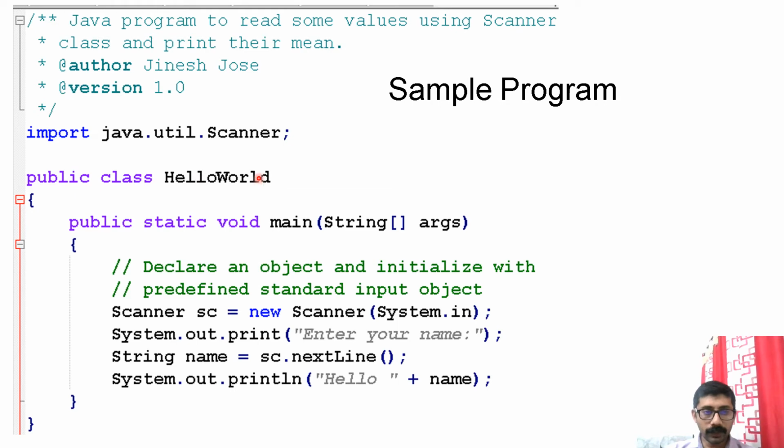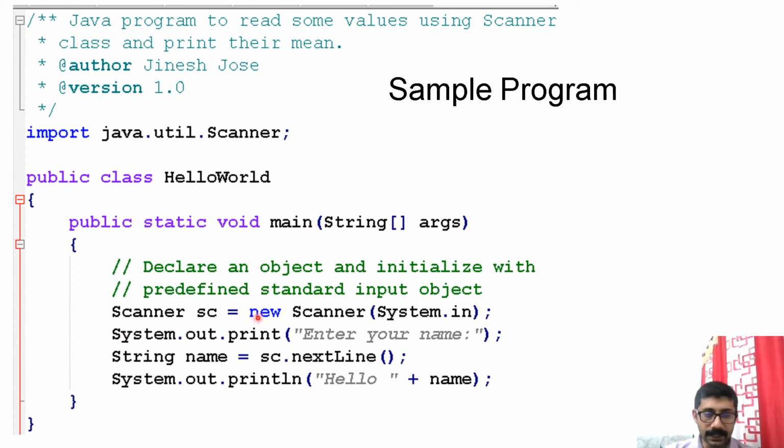So I am importing the class Scanner into my program, and here I am creating a public class HelloWorld. So what should be the file name? My file name should be HelloWorld. It is case sensitive. My file name should be exactly my class name. Within that I have only one method, that is nothing but the main method. I'm not doing anything with the command line argument. I am just keeping the syntax as such.